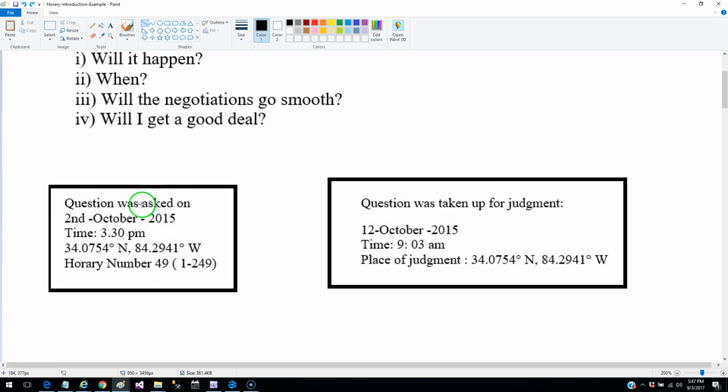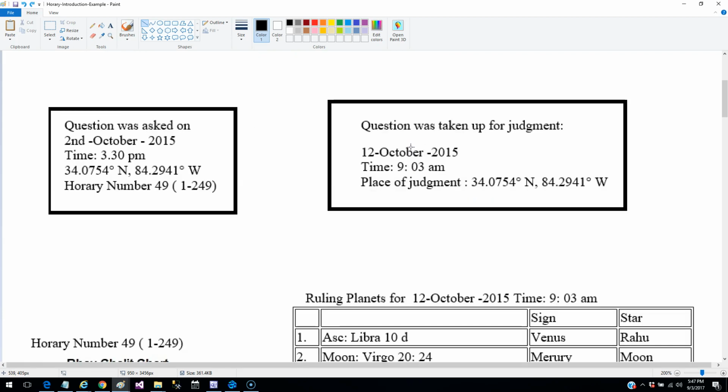Now this question was asked on this particular date and time, but it was taken up for judgment on this date and time. So in KP's horary method, this time and date is what becomes important for calculating the planetary position and the Mahadasha.